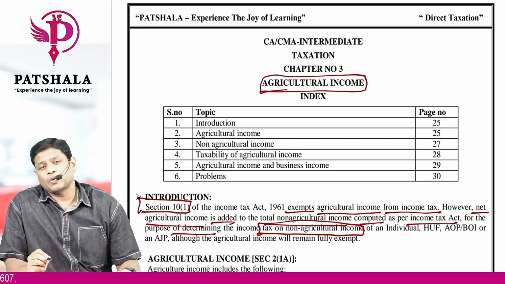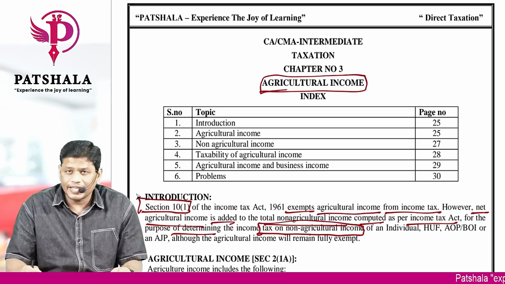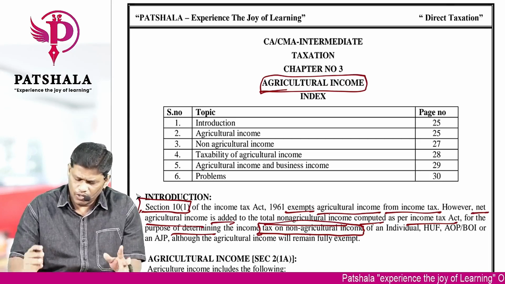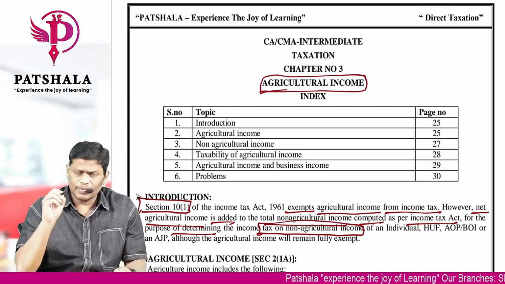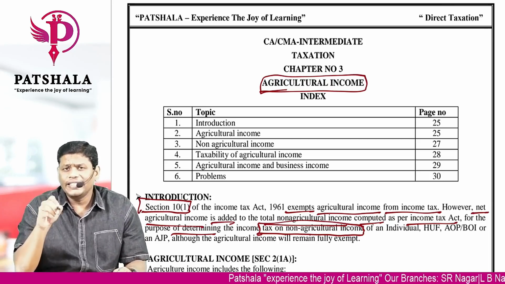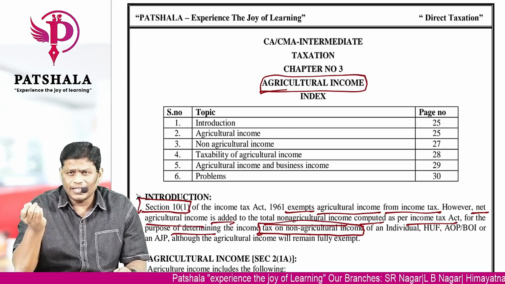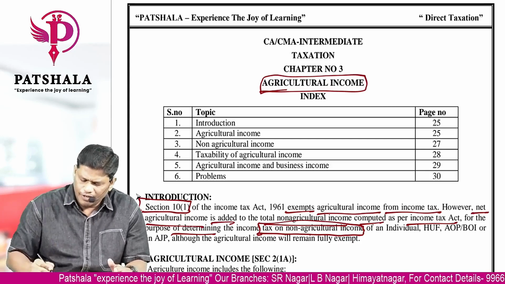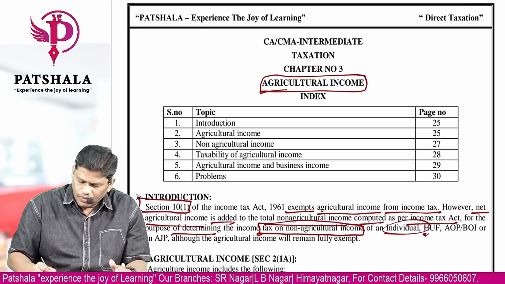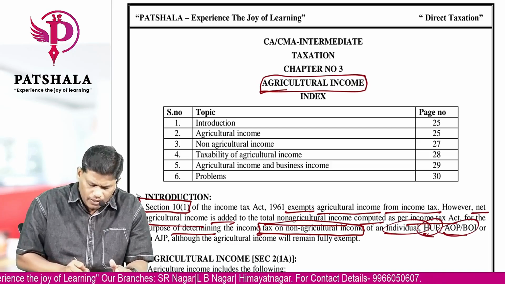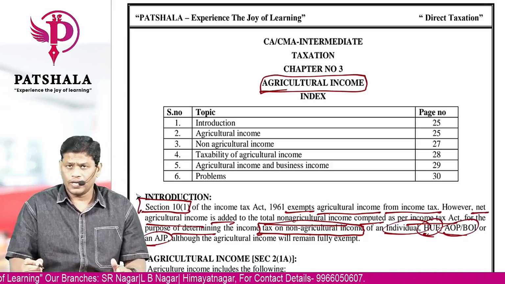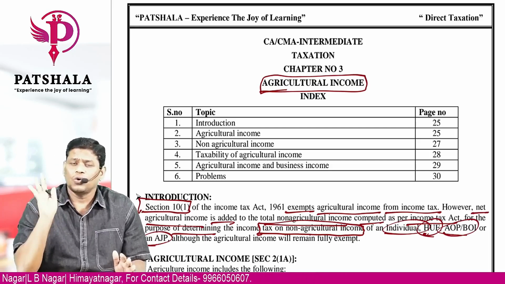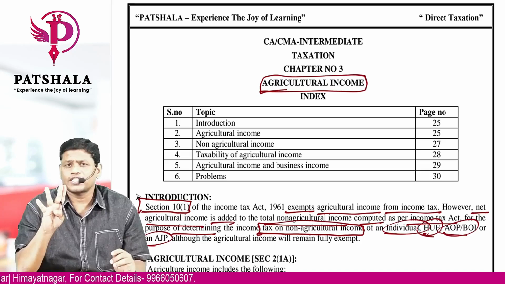This is a special procedure known as the partial integration scheme, which we will study in the next parts of our chapter. However, don't worry, this process of clubbing or integrating agricultural with non-agricultural income to determine the tax liability on non-agricultural income is only for individual, HUF, AOP, BOI or AJP. It will not apply to a company, artificial juridical person and local authorities. This is only for the 4 persons.